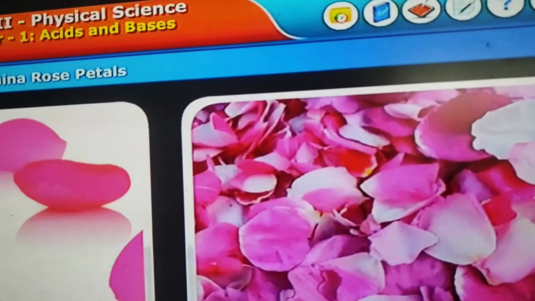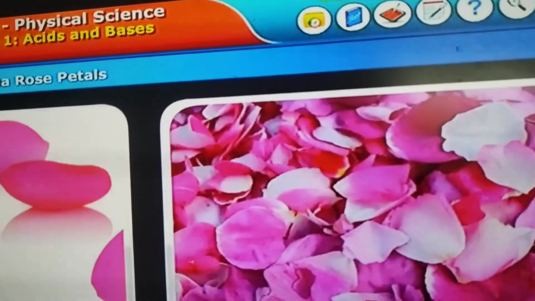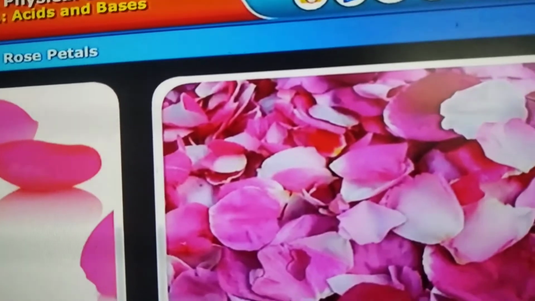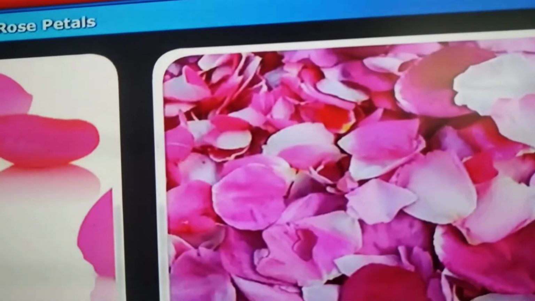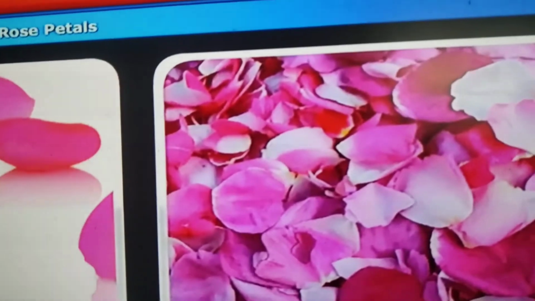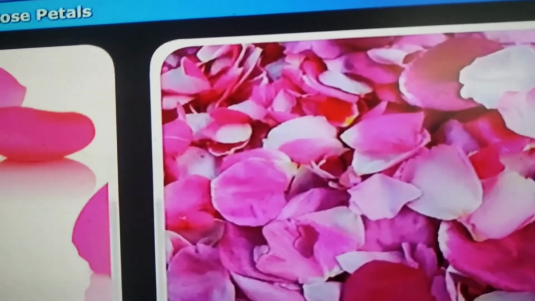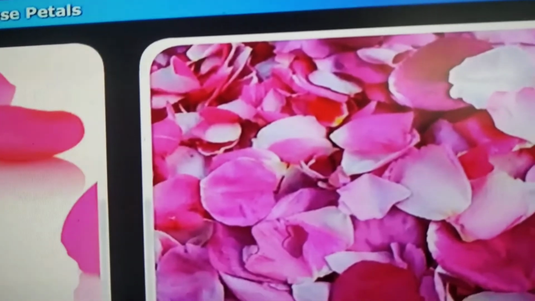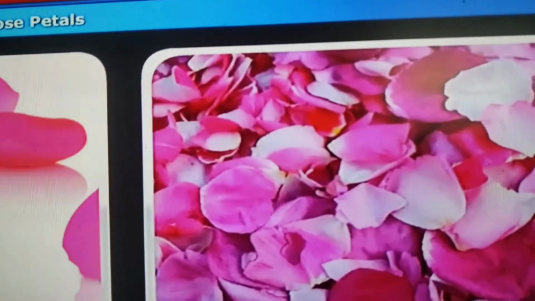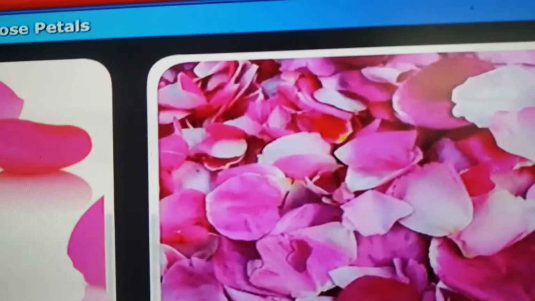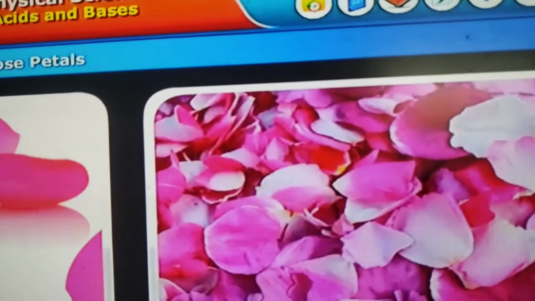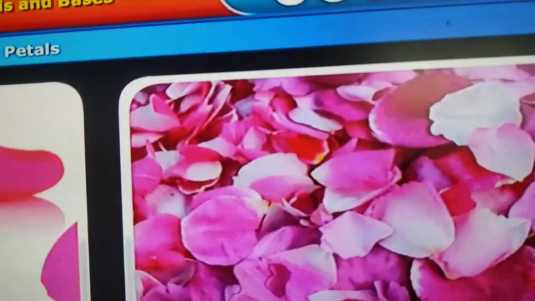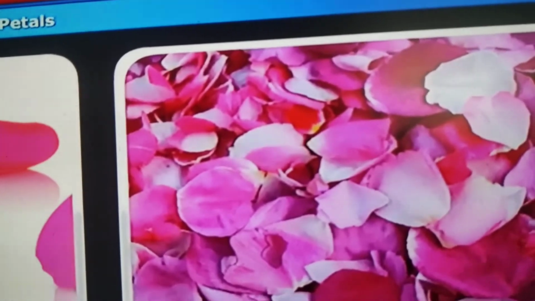The colored solution extracted from these pink petals is light pink. You have to rub the petals and collect the pink solution from the pink rose petals. When you use this as an indicator, its color changes to green in basic solution. You try this, the same thing.